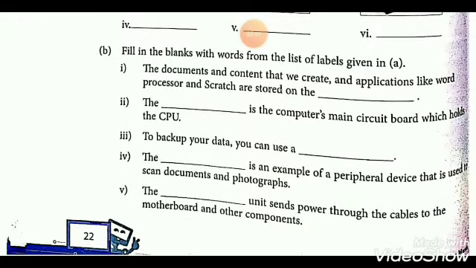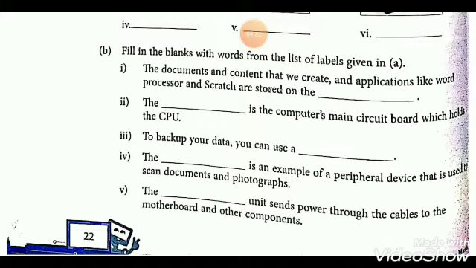The documents and content that we create in an application like word processor and Scratch are stored on the where these all applications are stored. They all are stored on the hard disk. So in your filling the blanks you can write hard disk.